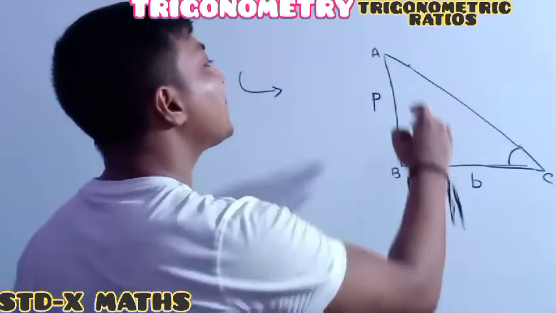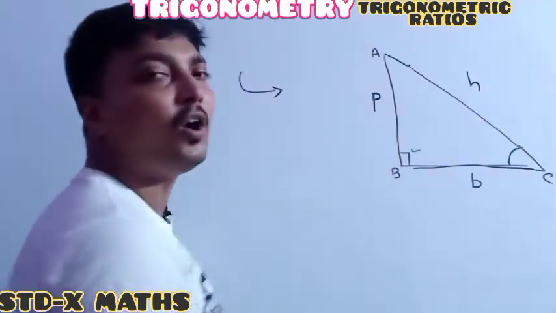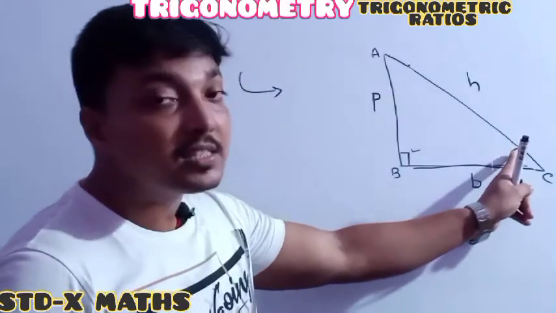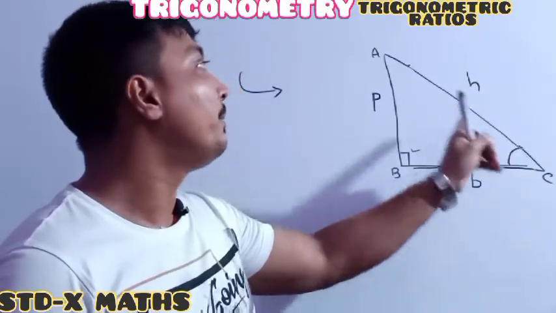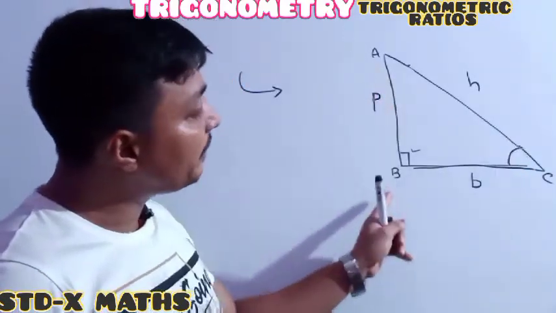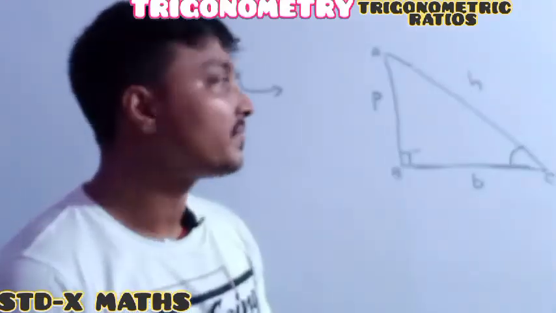And which one is the longest side? Always it will be our H. Understood? Whenever I consider C as the acute angle, for C, P is our AB, B is our BC, and H is always the longest side.